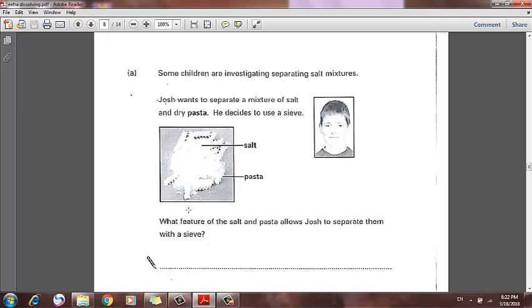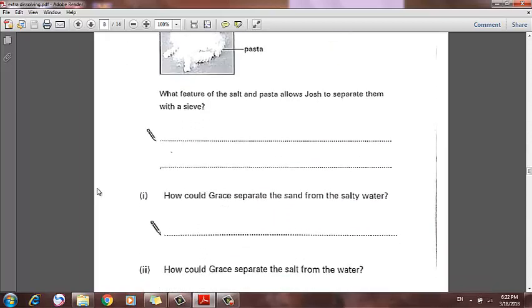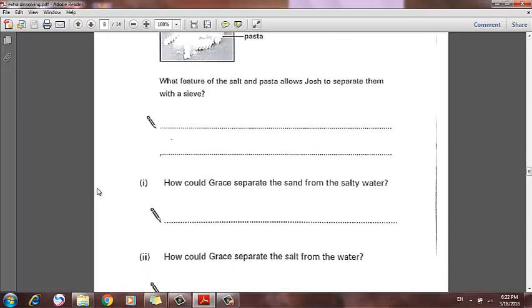They have different sized particles. Their particles are different in size. Salt is very small while pasta is big, so salt will pass through the sieve while pasta will stay inside it. How could Grace separate the sand from the salty water?